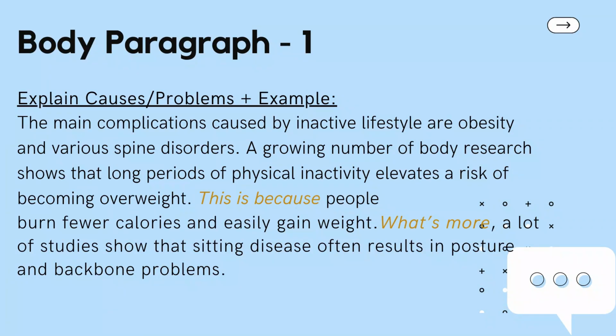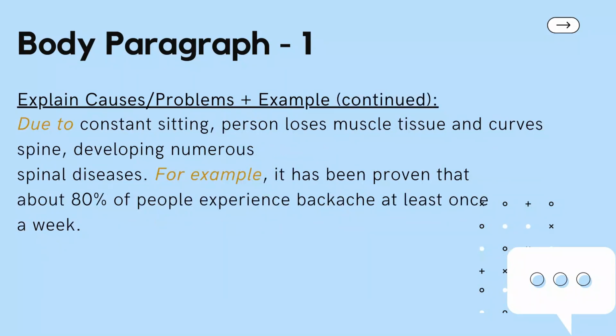What's more, a lot of studies show that sitting disease often results in posture and backbone problems. Due to constant sitting, a person loses muscle tissues and curves the spine, developing numerous spinal diseases. For example, it has been proven that about 80% of people experience backache at least once a week. As a result, people become less active and weaker.